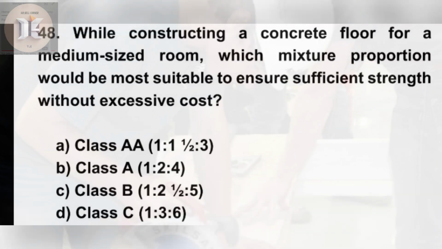48. While constructing a concrete floor for a medium-sized room, which mixture proportion would be most suitable to ensure sufficient strength without excessive cost? A. Class A 1, 1.5, 3. B. Class A 1, 2, 4. C. Class B 1, 2.5, 5. D. Class C 1, 3, 6.